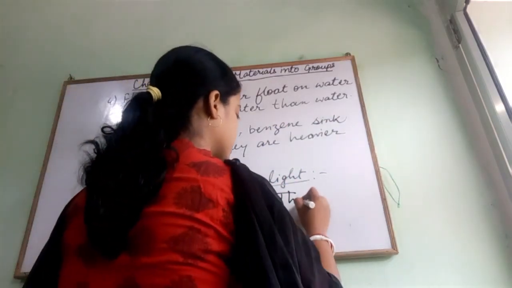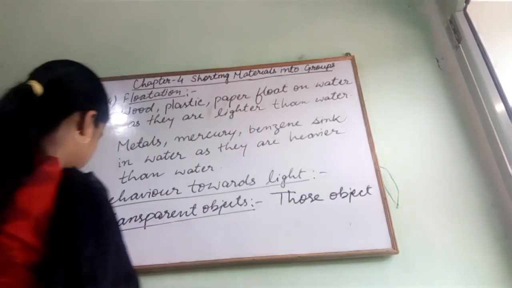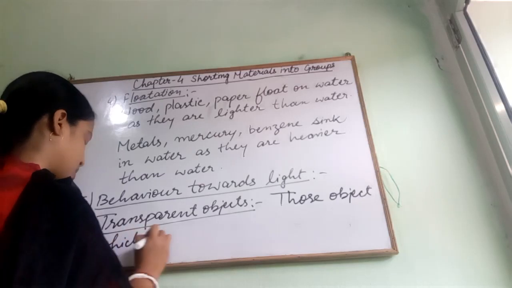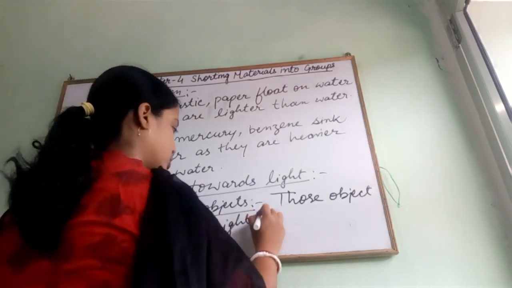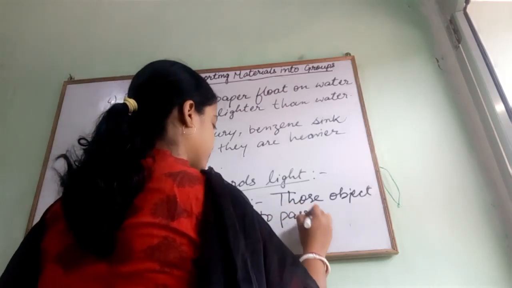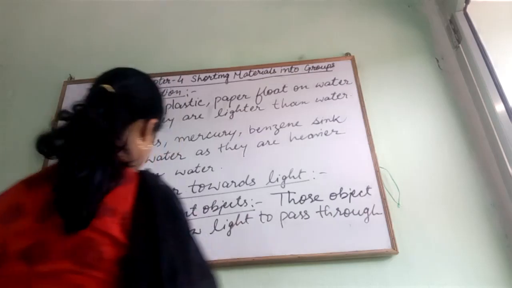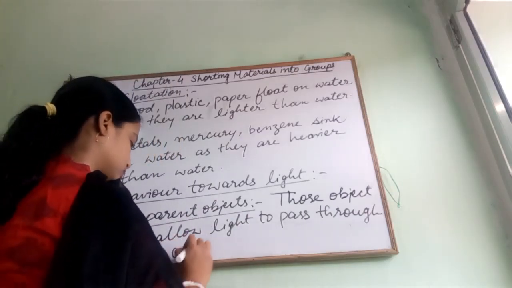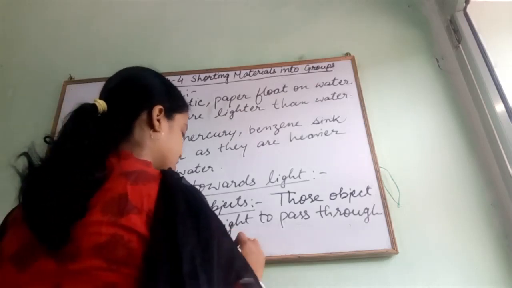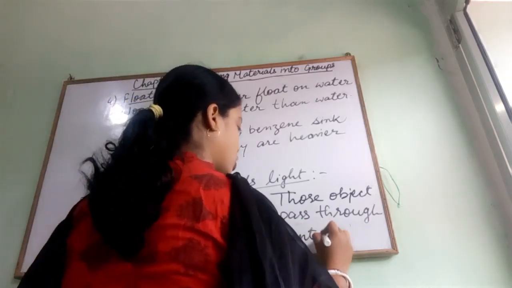Those objects which allow light to pass through them are called transparent objects.